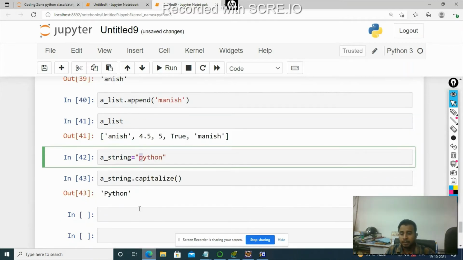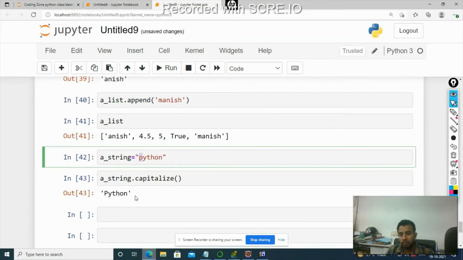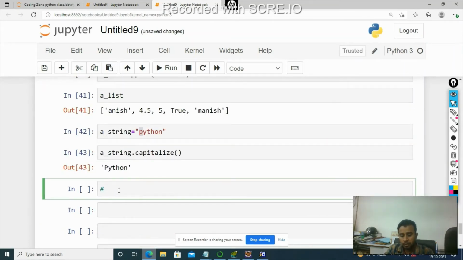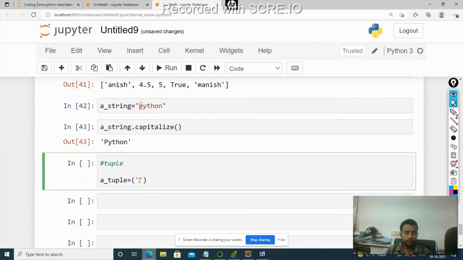Now, what was next? Next is tuple. A tuple is similar to a list, but in a tuple we use this bracket. A tuple can also contain data of different data types.